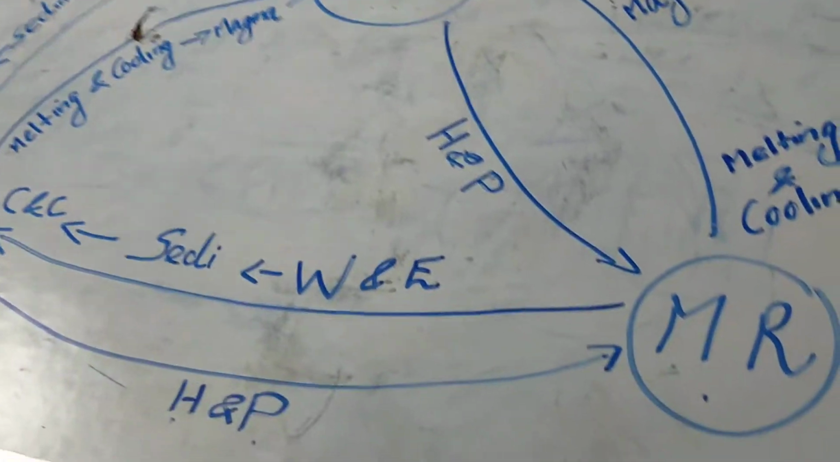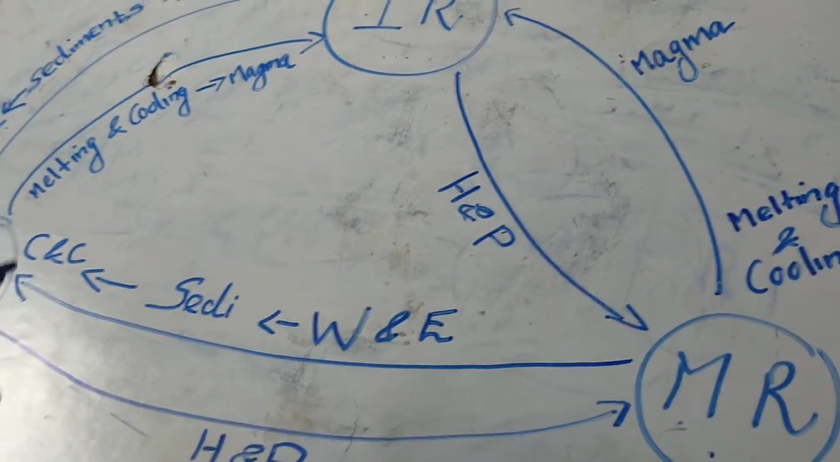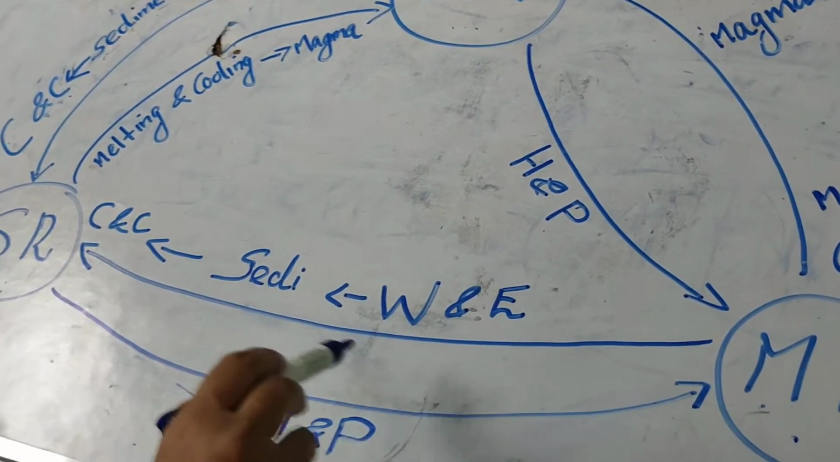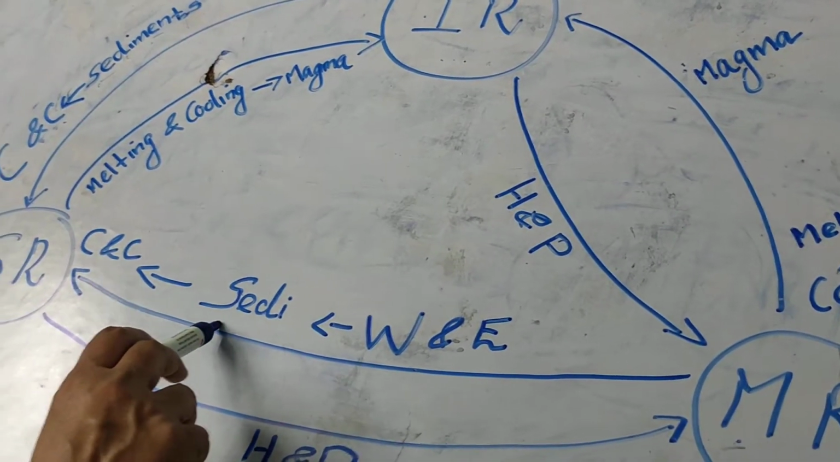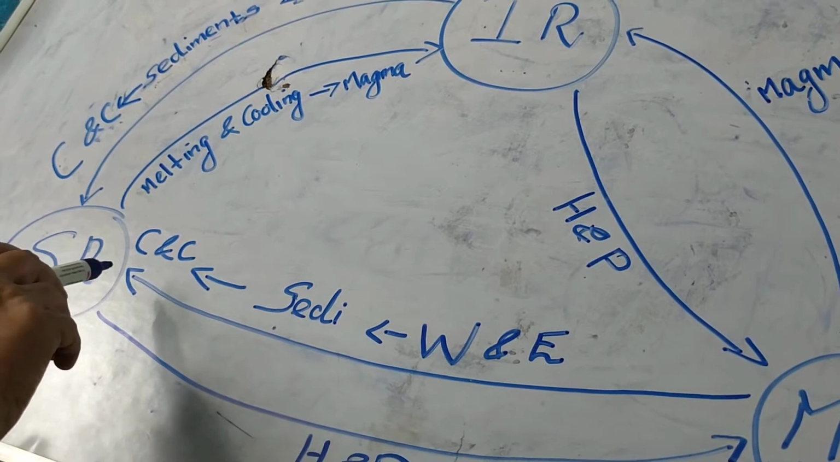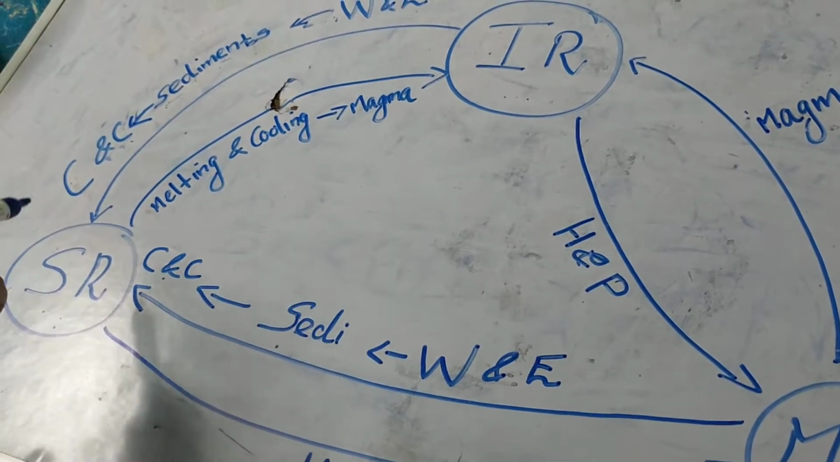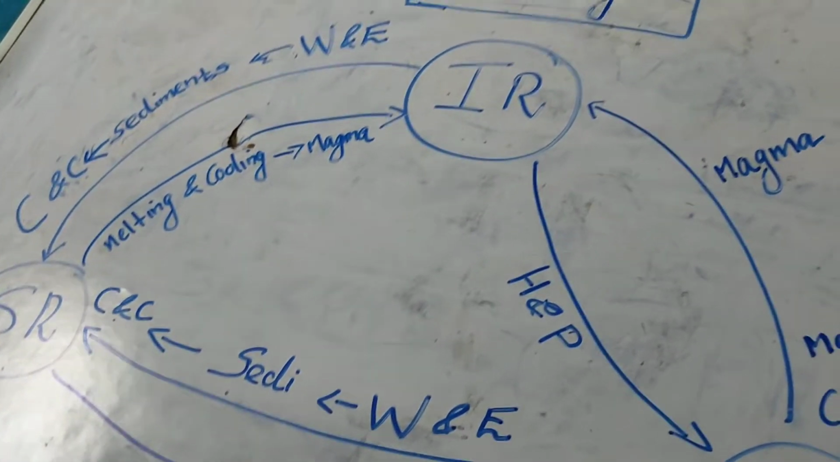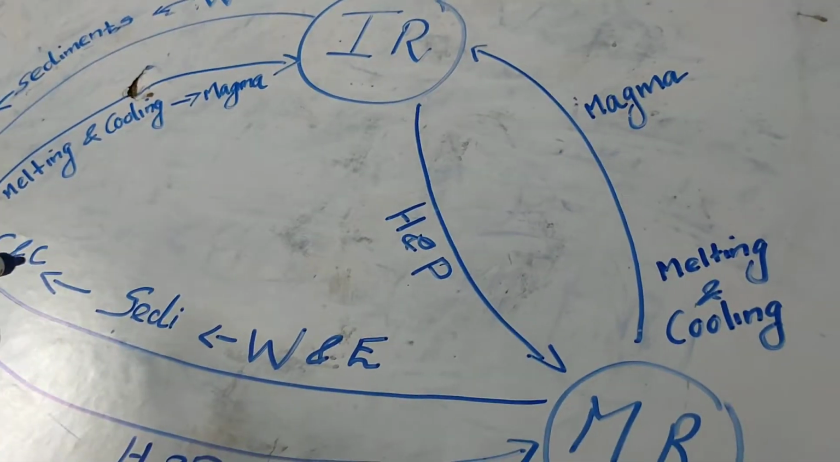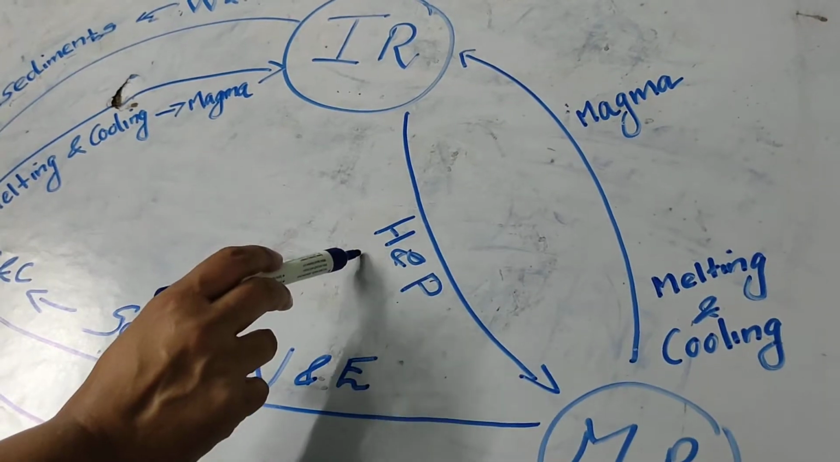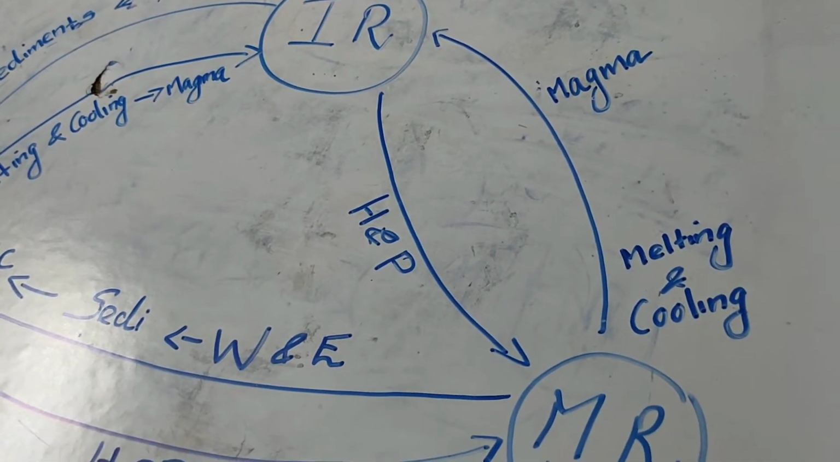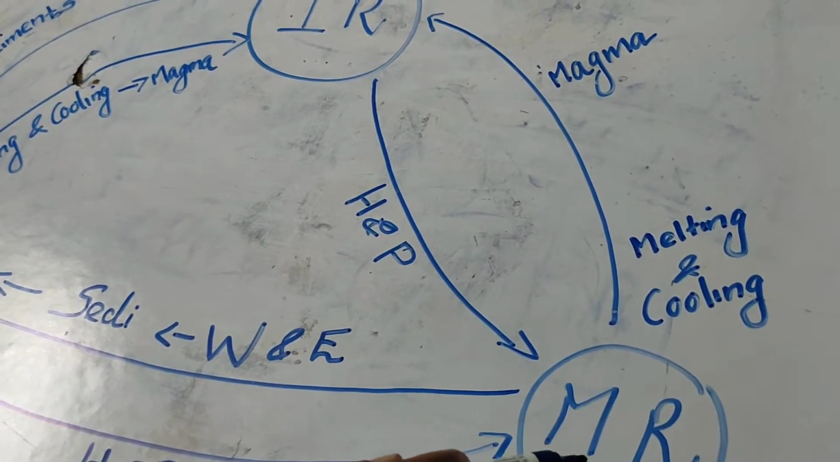We should also know that metamorphic rock also becomes sedimentary rock. Through the process of weathering and erosion, metamorphic rock also breaks into sediments, and through compacting and cementing, it becomes sedimentary rocks. Also, igneous rock can become metamorphic rock. Through high heat and pressure, igneous rock can turn into metamorphic rock.